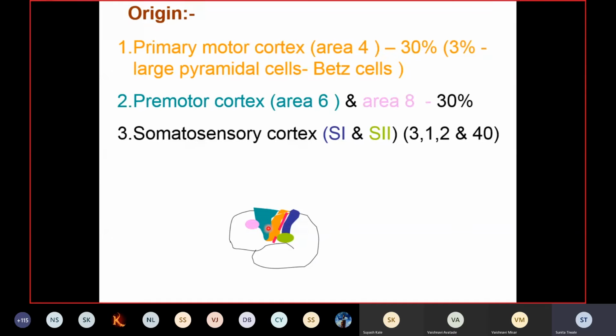Now you have studied the functions of the spinocerebellar tract. What is the function of the posterior spinocerebellar tract? It will give information regarding the position of the limb as a whole. It will determine the position of the limb as a whole and its relation with the different parts of the body. That information is carried by the posterior spinocerebellar tract and reaches the cerebellum. Similarly, the ventral or anterior spinocerebellar tract will give information regarding the individual muscle.